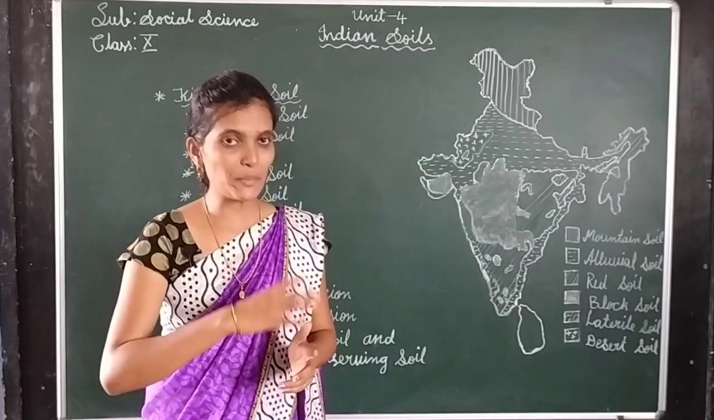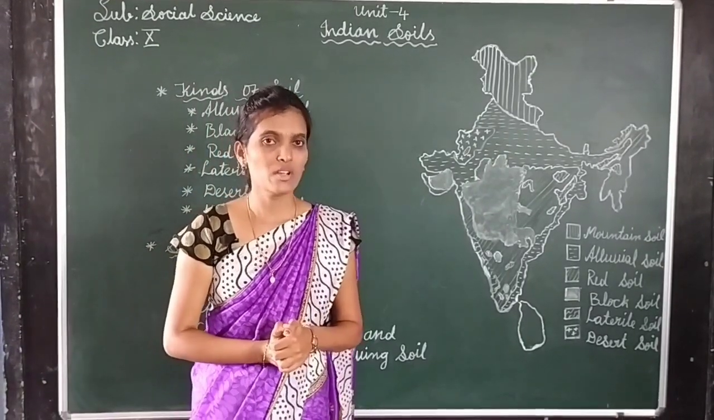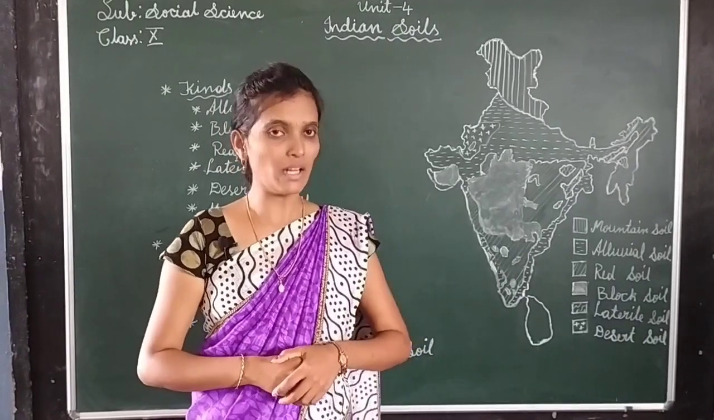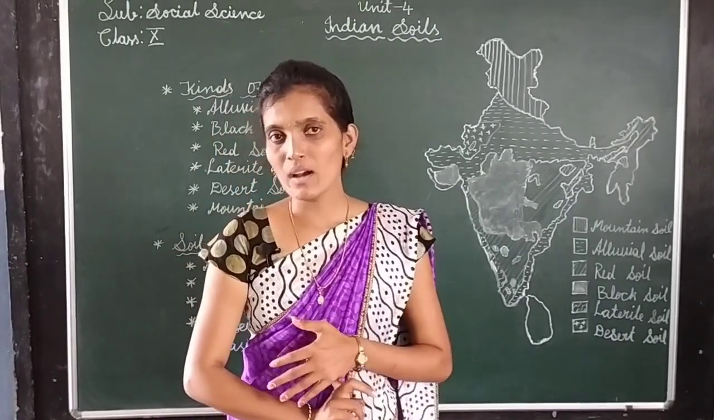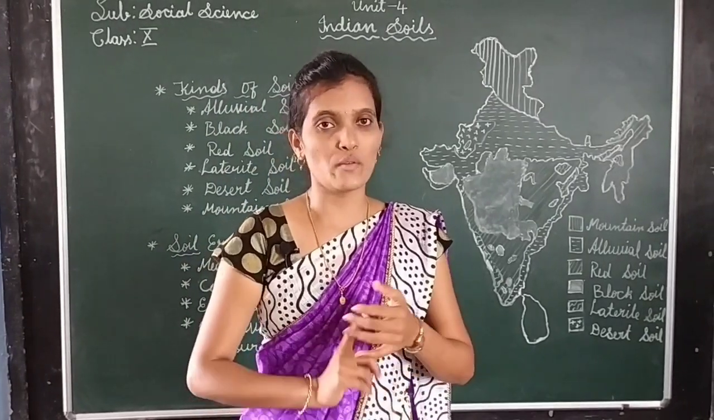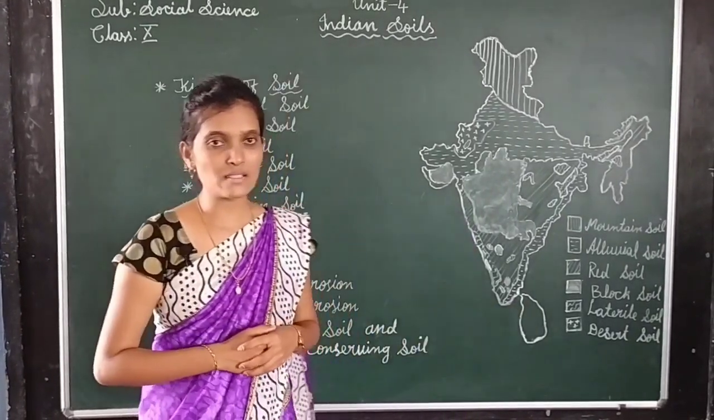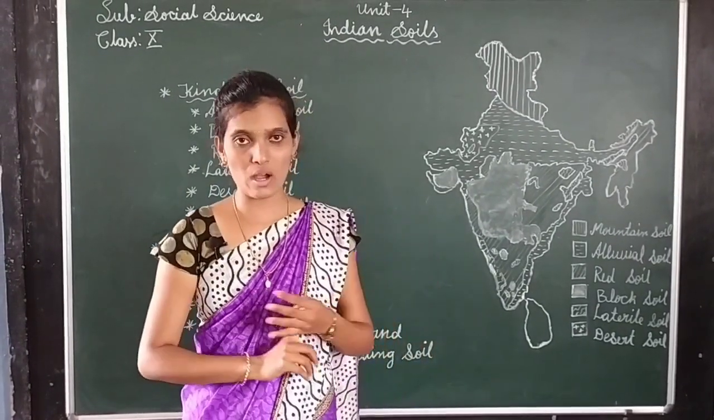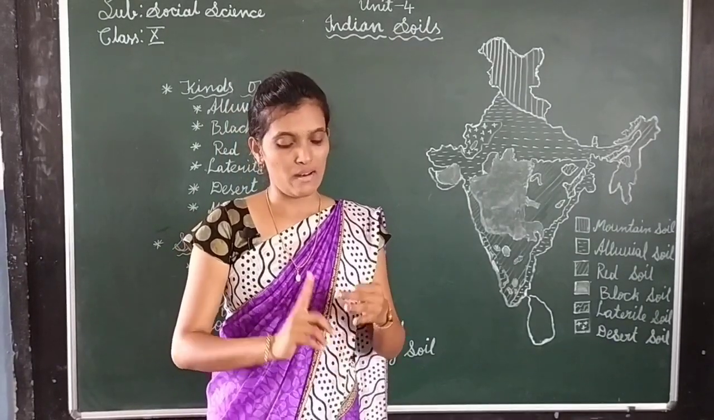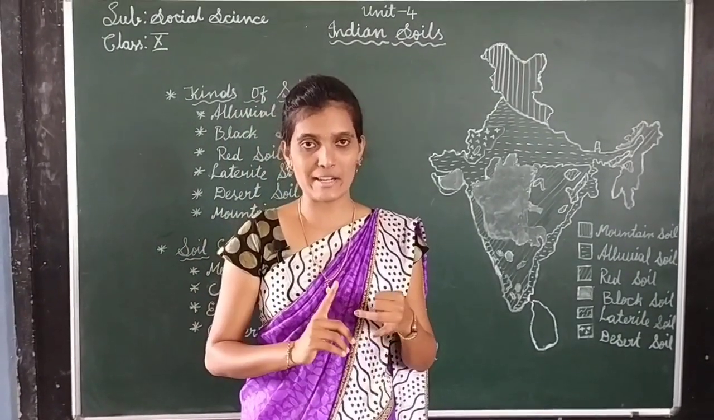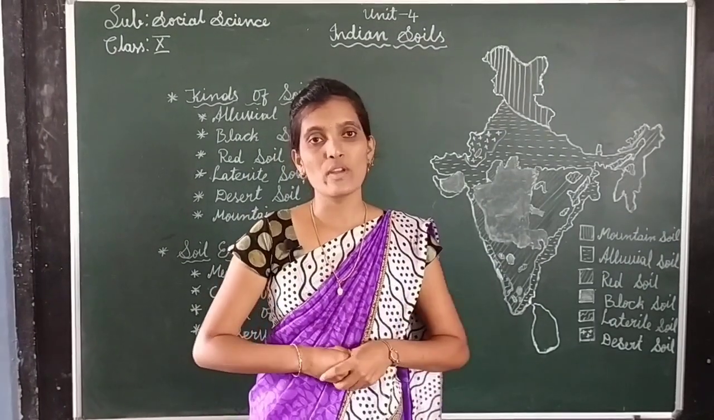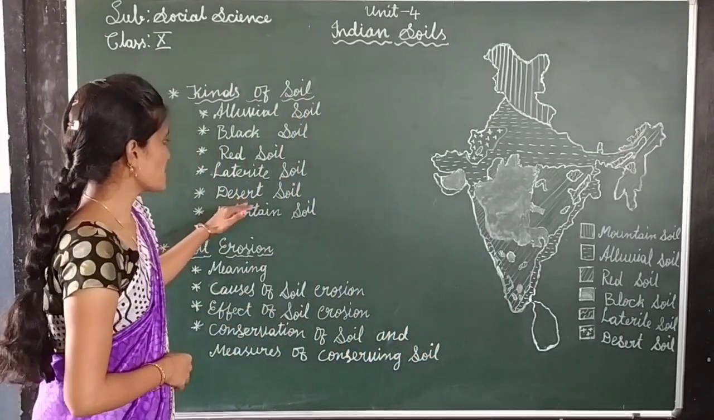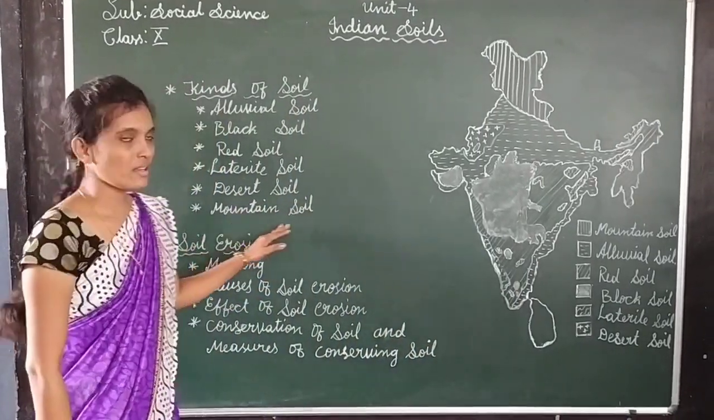Dear students, in the previous class we learned about Geography 4th chapter, Indian soils. In that we learned about the meaning of soil, importance of soil and types of soils. So in the previous class we already learned 4 types of soil: alluvial soil, black soil, red soil and laterite soil. In this class we are going to learn another interesting topic, that is desert soil and mountain soil.